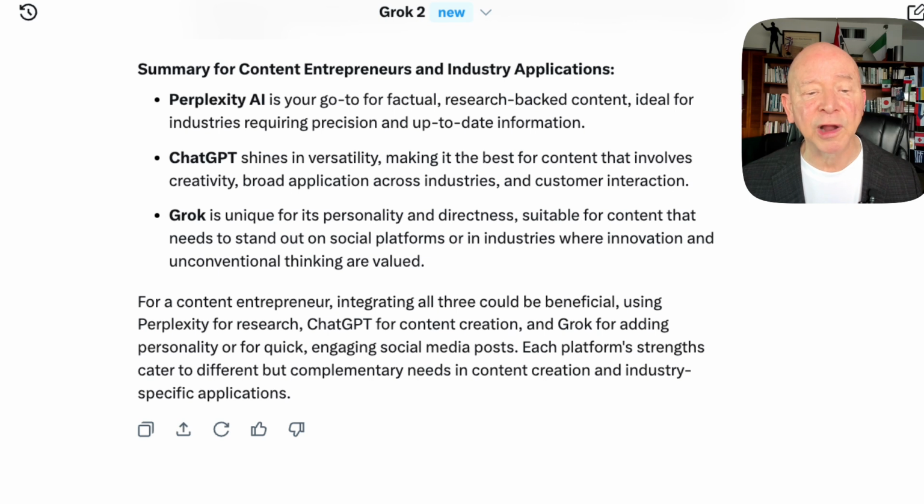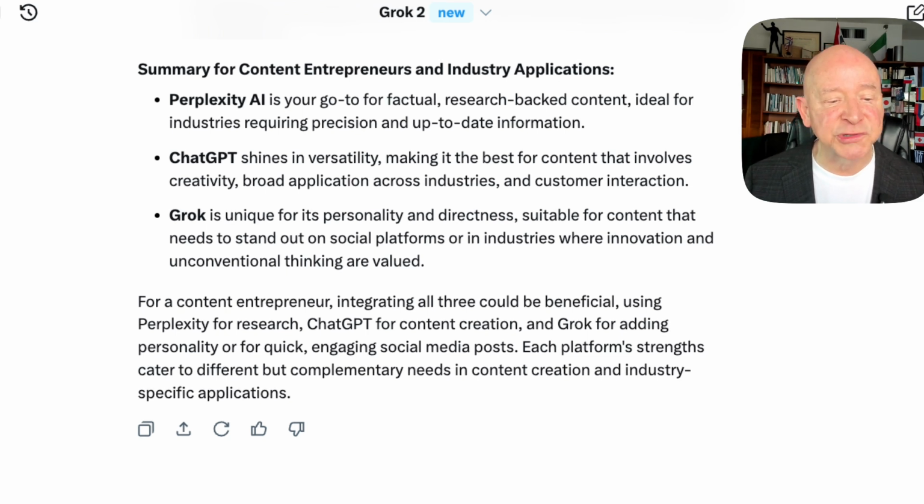So for a content entrepreneur, integrating all these could be beneficial: using Perplexity for research, ChatGPT for content creation, and Grok for adding personality or for quick, engaging social media posts. Each platform's strengths come from different but complementary needs in content creation and industry-specific applications.